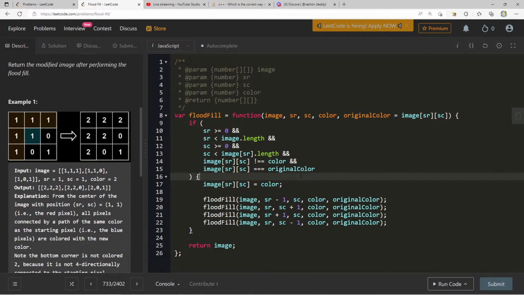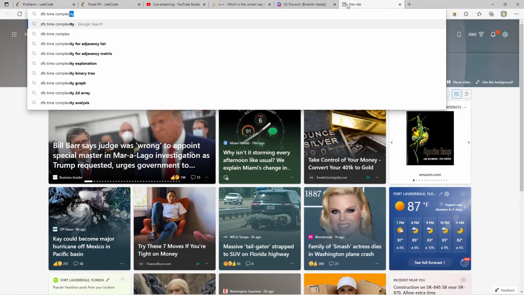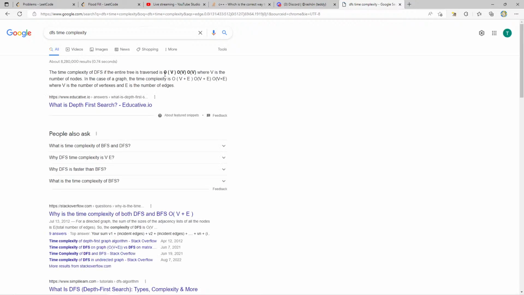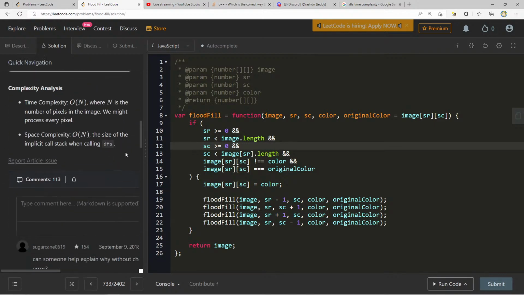I mean, this is a depth first search. So is it just O of V plus E? Like if we think about this as a graph, this is just all the nodes and all the edges between them. Is that how DFS works? Honestly, I'm always forgetting. In the case of a graph, the time complexity is O of V plus E. So is this also V plus E? Let me just go through here.